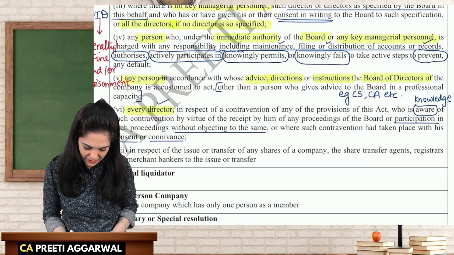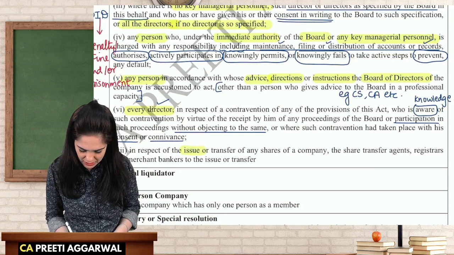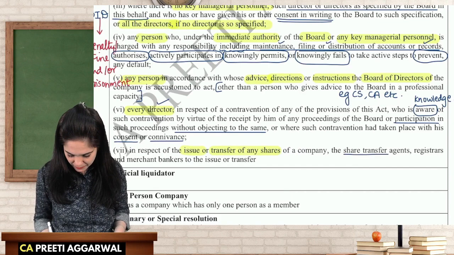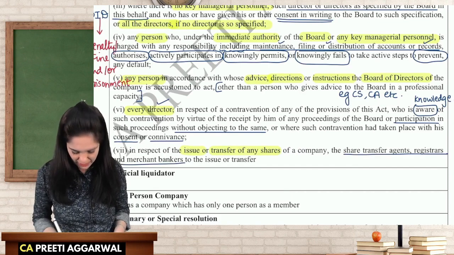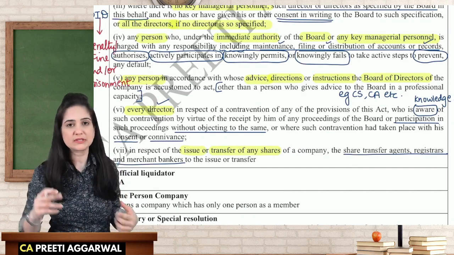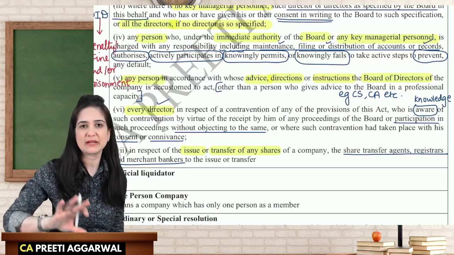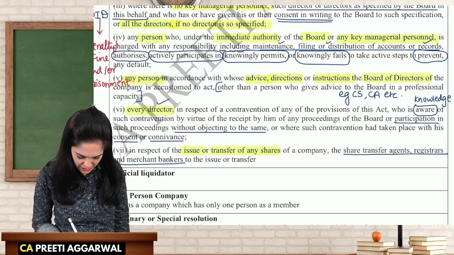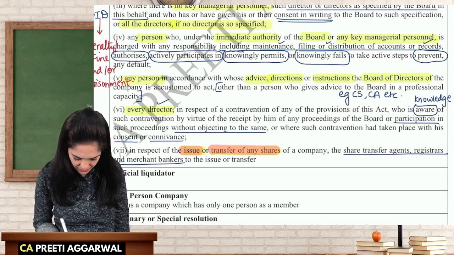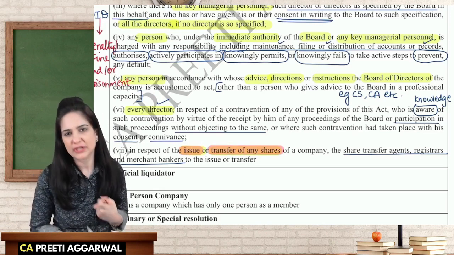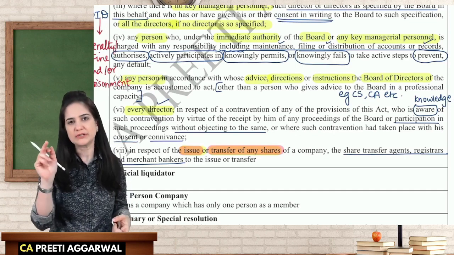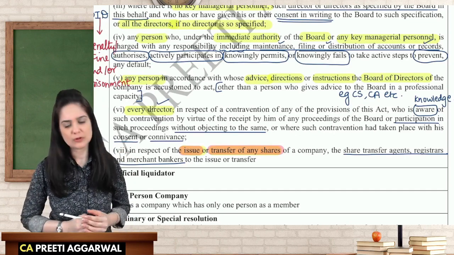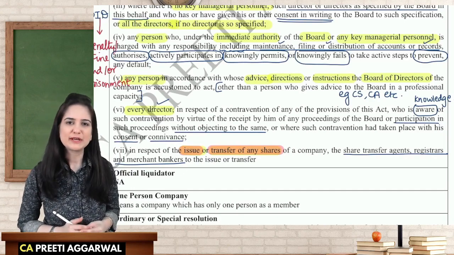If the matter relates to either issue or transfer of any shares, then the share transfer agents, registrar and the merchant bankers, although they are not considered as officers, may be held liable as officer in default. I'll change the ink so that we come to know this is different. In case of issue or transfer of shares, the share transfer agent, your merchant bankers, your registrars, they are also liable as officer in default.